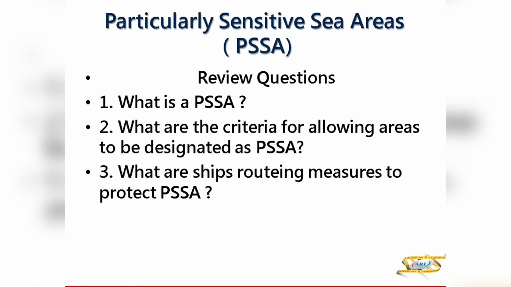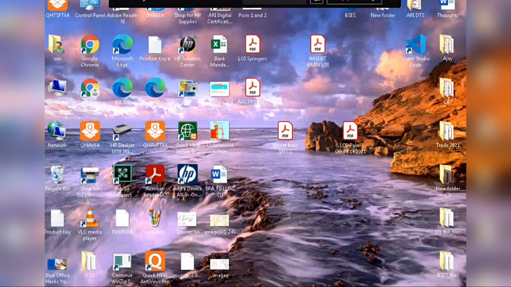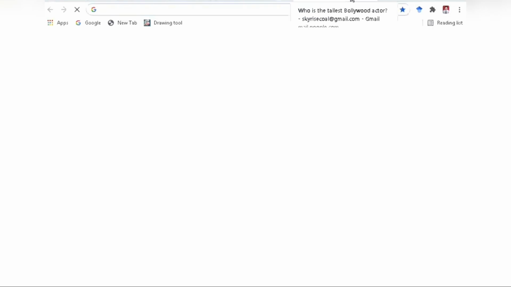So let's see if we can see routing measures done around PSSA. That kind of video, if we can do. Let's see if we can see that.